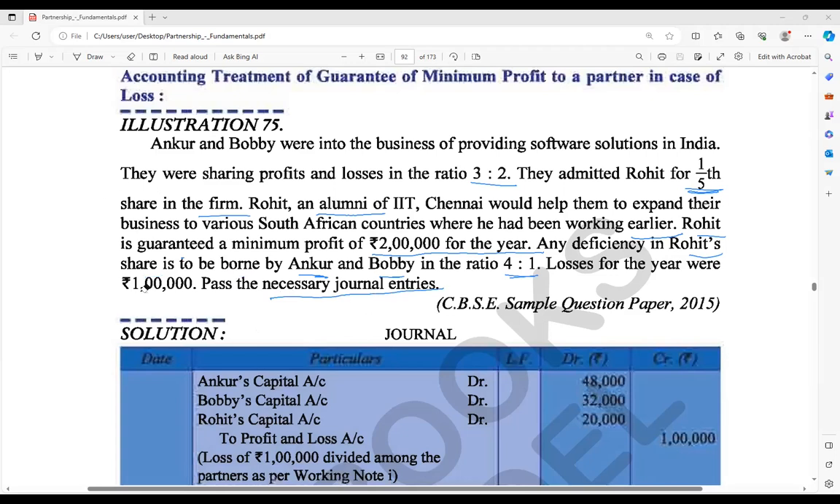So we are going to see here the loss, how much we have here: 1 lakh rupees loss, that you keep in mind. And Rohit's admitted share is 1/5 share, right? And Rohit also has a guarantee, that is 2 lakh rupees. Now the firm has a loss. So at that time, what condition will be followed? Let's see.